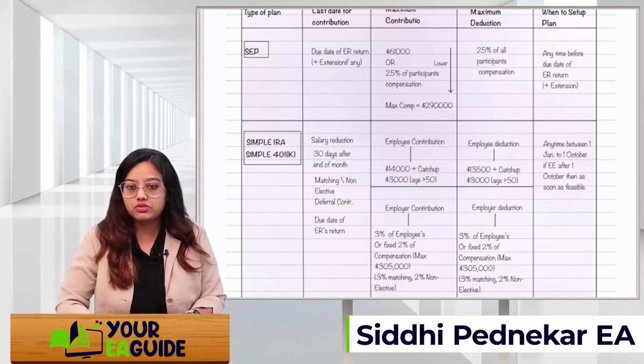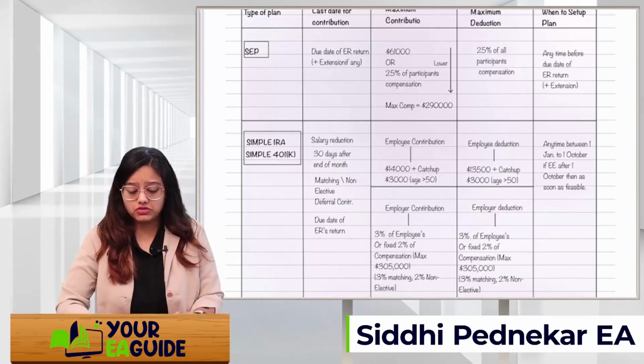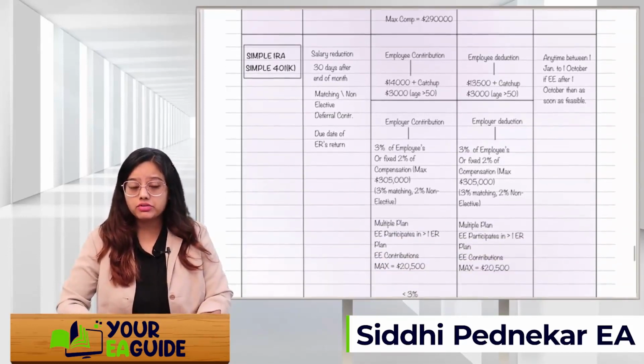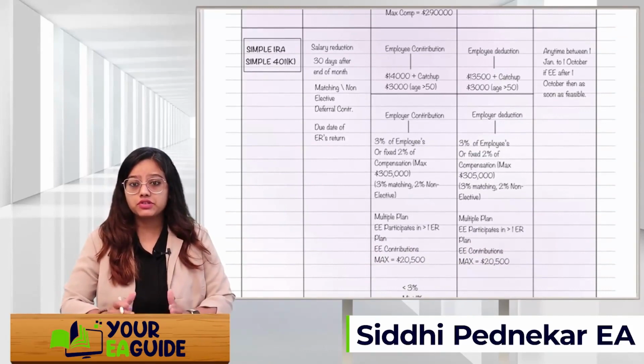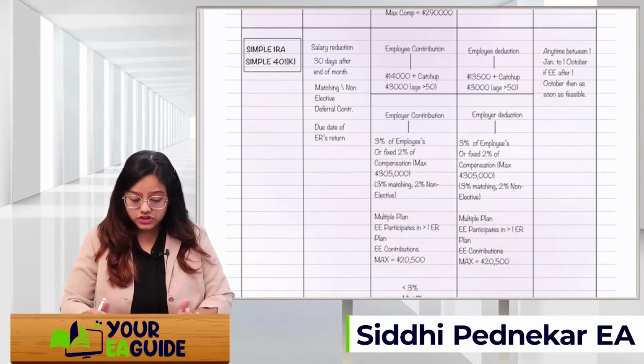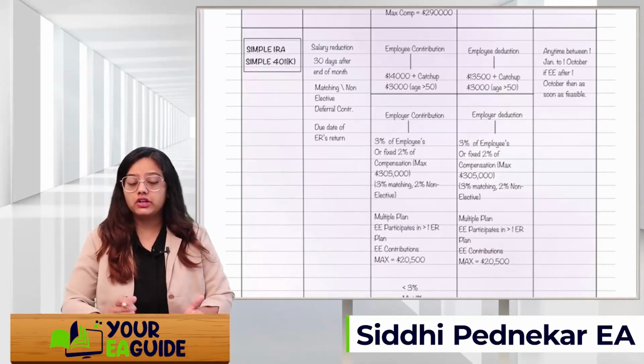So maximum contribution, if your age is more than 50, is 17,000, right? Or else it is normally 14,000. How much can the employer contribute? The employer can contribute 3% of the employee's compensation, or a fixed 2% of the compensation. Here the maximum compensation is 3,05,000. Okay, the employer can contribute up to 3% or a fixed 2%.